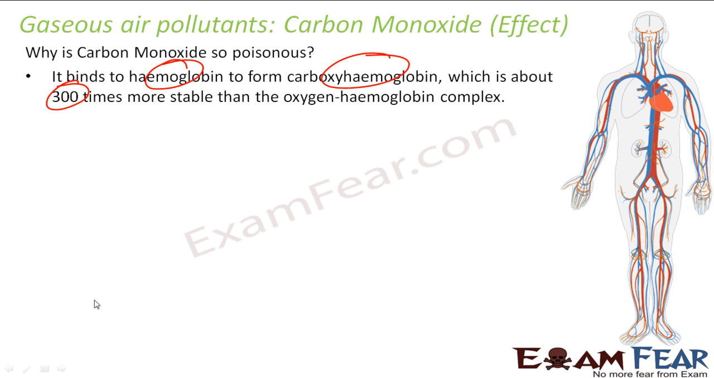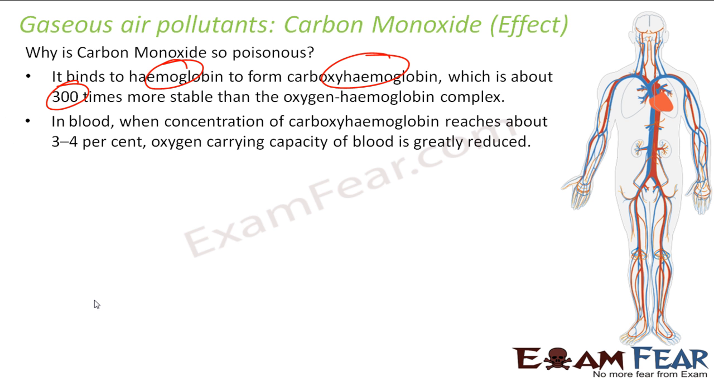And this impacts the oxygen transport efficiency of the blood. Correct? So in the blood, if the concentration of carboxyhemoglobin is about 3 to 4%, the oxygen carrying capacity of the blood is reduced. The blood carries oxygen, so if you have more concentration of carboxyhemoglobin, that is nothing but carbon monoxide plus hemoglobin, the oxygen carrying capacity of the blood is greatly impacted.